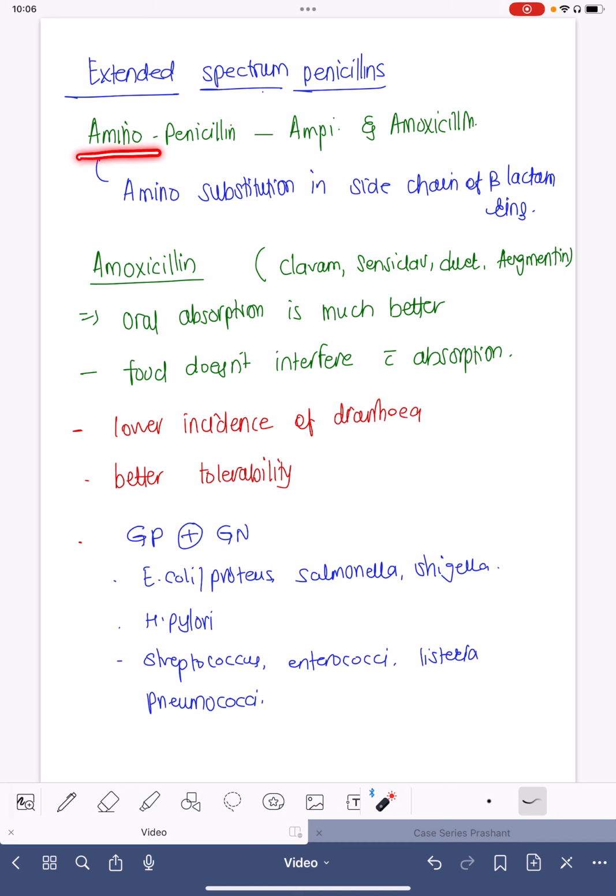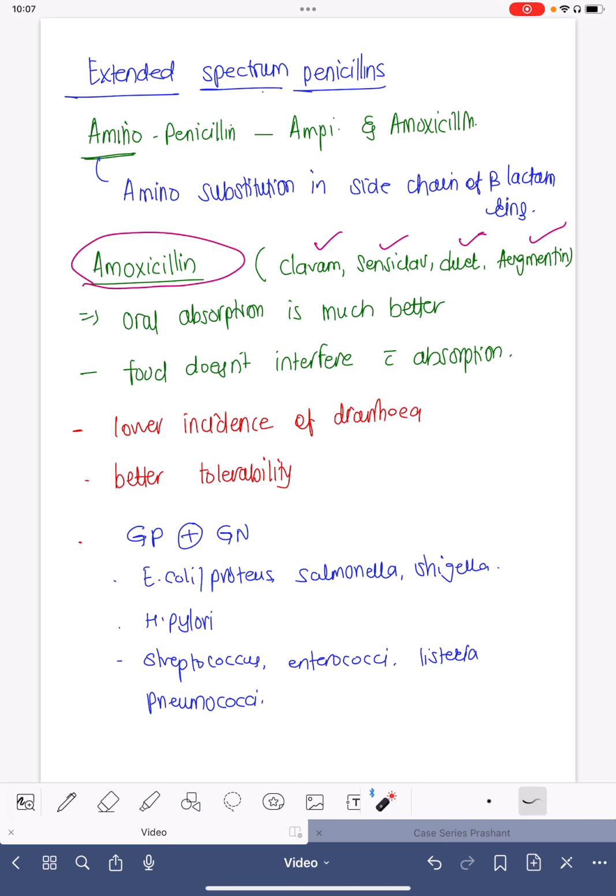Now, it is of the aminopenicillin group. That is, it is amino because there is an amino group substitution in the side chain of the beta lactam. Now, we know that amoxicillin is very commonly seen with clavulanic acid, as tablet Clavum, or Sensiclav, or tablet Duet, or Augmentin. So there are so many brands which actually have this amoxicillin.